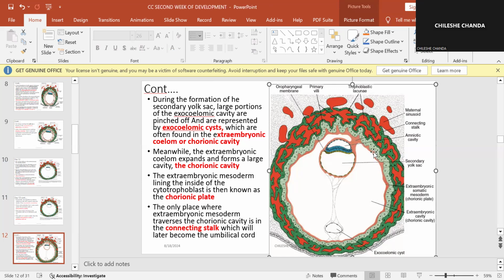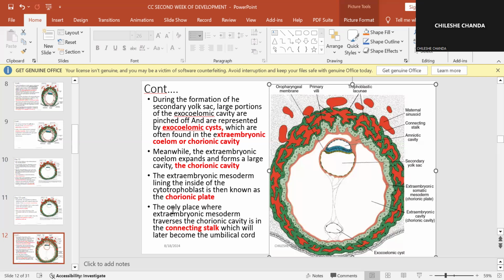And then now, because there is this huge cavity here, we have this layer of the extraembryonic mesoderm, and then we have this layer of the extraembryonic mesoderm. So we're saying that this layer, which is lining the cytotrophoblast, is known as the chorionic plate.